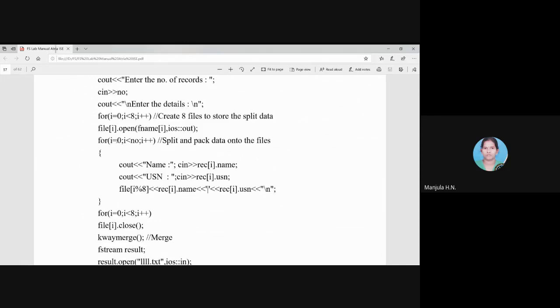Okay, so for i equal to 0, i is less than number and i plus plus, we are asking the user to enter name and USN and reading through the keyboard, and those values will be stored in the array variables. Record of 0 dot name, record of 0 dot USN, record of 1 dot name, record of 2, like that.